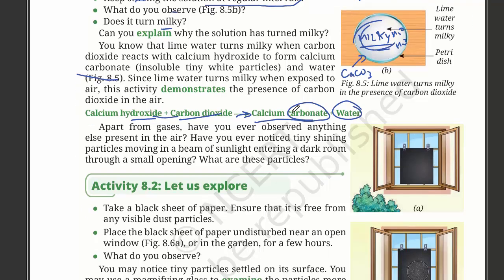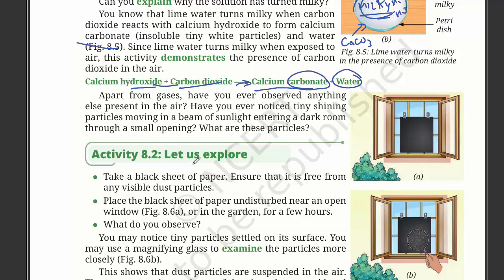Apart from these gases, have you observed anything else present in the air? Have you ever noticed tiny shiny particles moving in a beam of sunlight? So we have seen dust particles. Usually, if there is a window and light is coming in, we can see some shiny particles like this, which are actually dust.